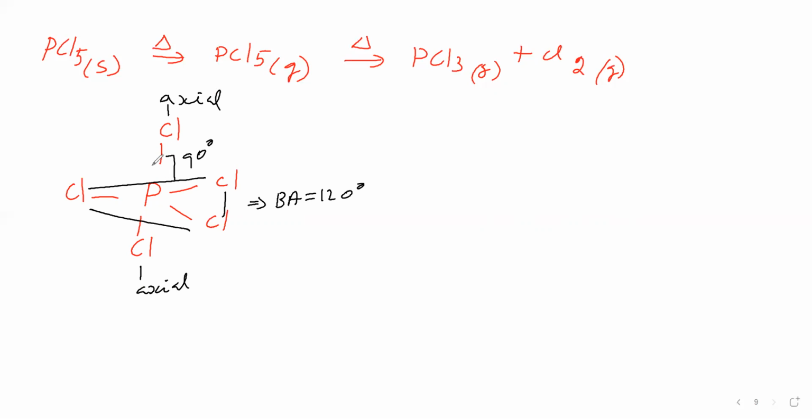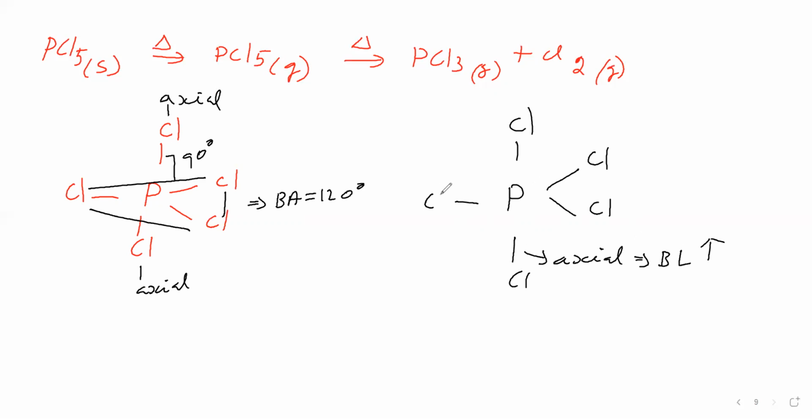Due to high repulsion, the axial chlorine goes somewhat far away. Therefore, in PCl5 the axial bond length is high, but the equatorial bond length is low.